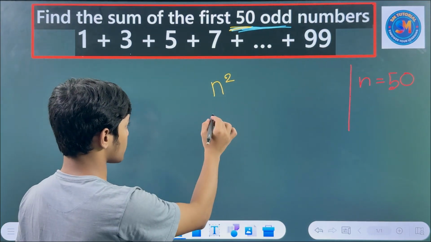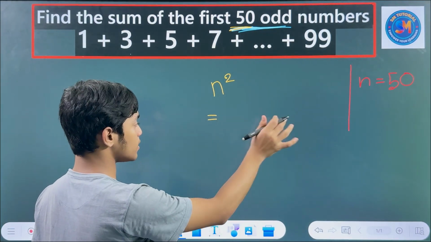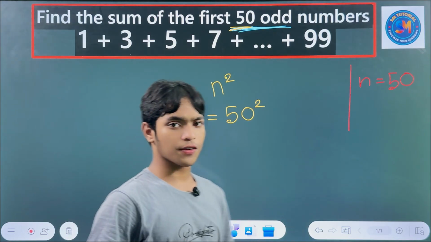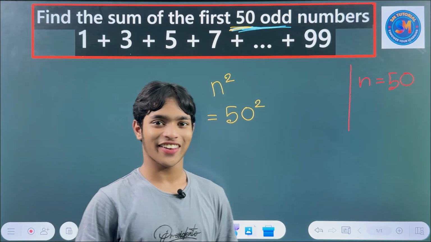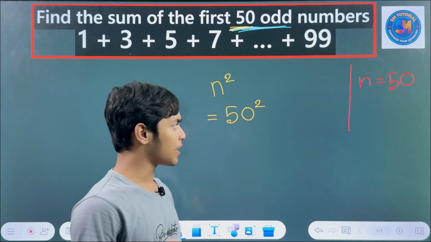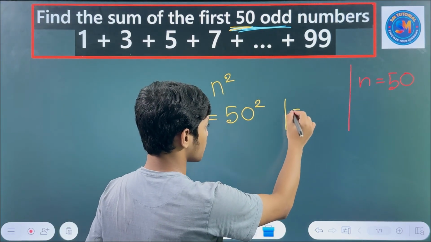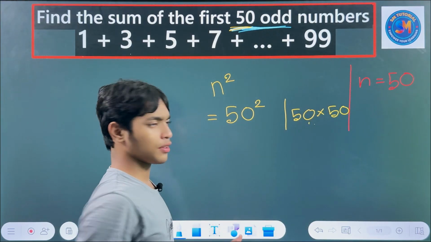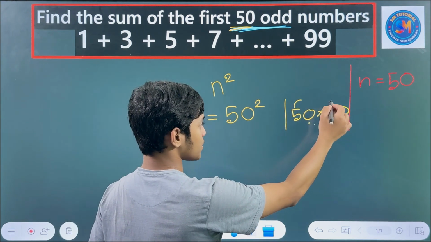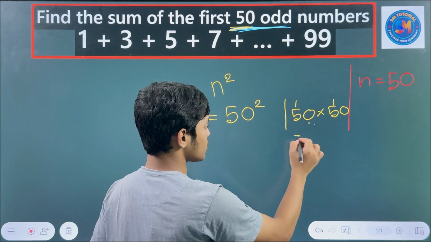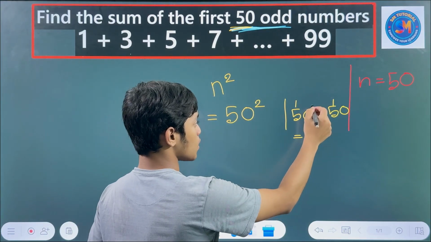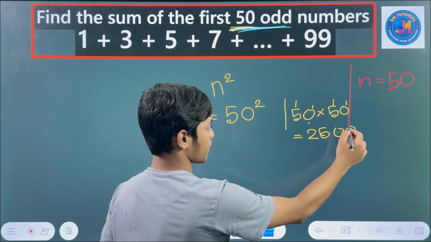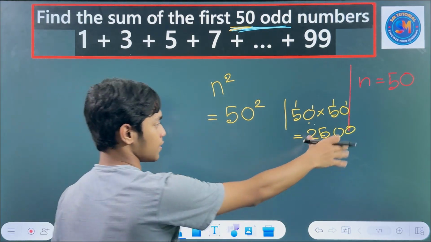Now just put the value of n, which is 50, so 50 square. What is 50 square? Do you know? This is a very easy calculation. It means 50 into 50. Here is 5 and here is 5, and 5 times 5 is 25, and there are 2 zeros in total, so you just write them to the right of this 25.